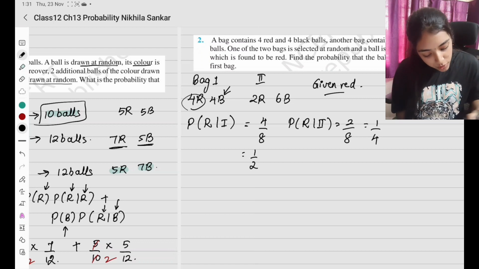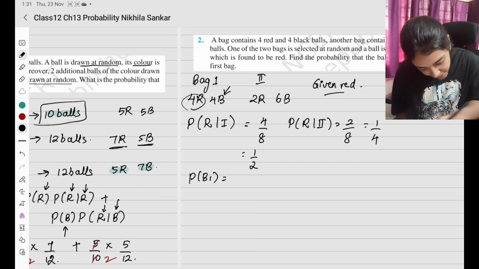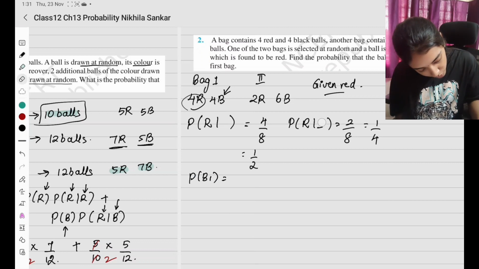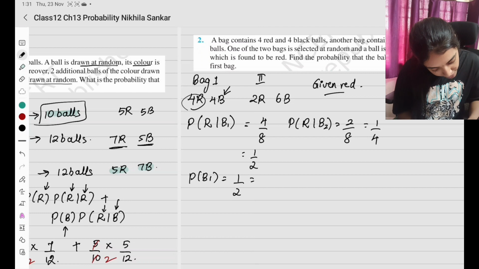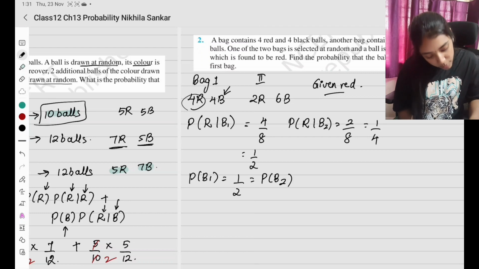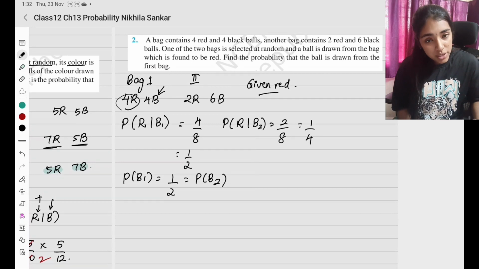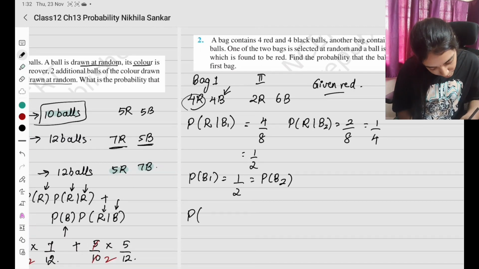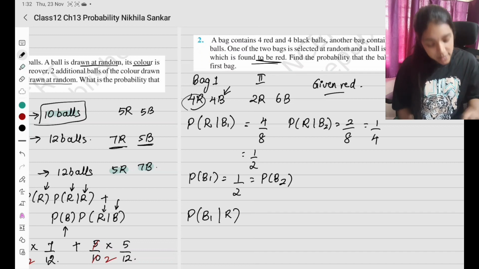Okay, now probability of choosing one of the two bags and probability of bag 1 is going to be, let me write this as bag 1. Okay, 1 2 b1 b2 bag 1 bag 2. Probability of bag 1 is going to be half, which is also going to be choosing probability of bag 2. என்ன கேக்குறாங்க, find the probability that the ball is drawn from the first bag. Find the probability that the ball is drawn from the first bag given that you already chose a red bag.